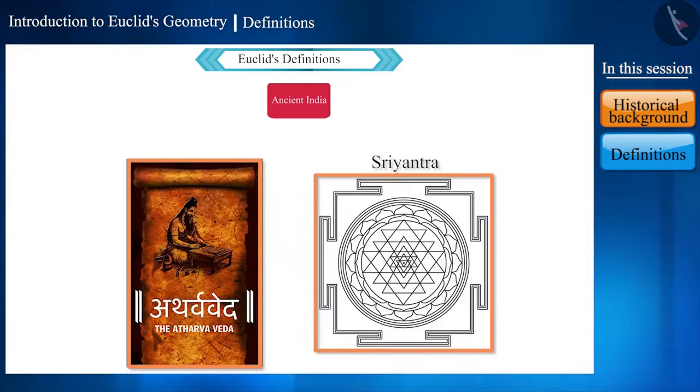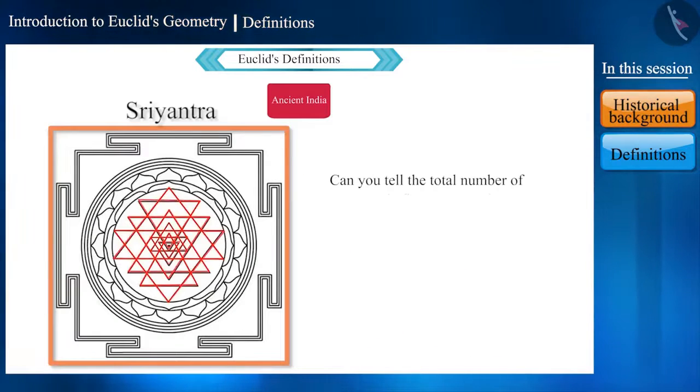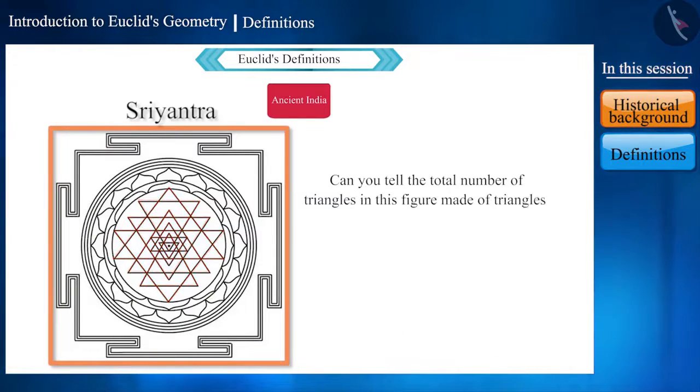In the Sri Yantra given in the Atharva Veda, 9 isosceles triangles connected with each other are hidden. Can you tell the total number of triangles in this figure made of triangles? These are arranged in such a way that 43 small triangles can be formed from them.